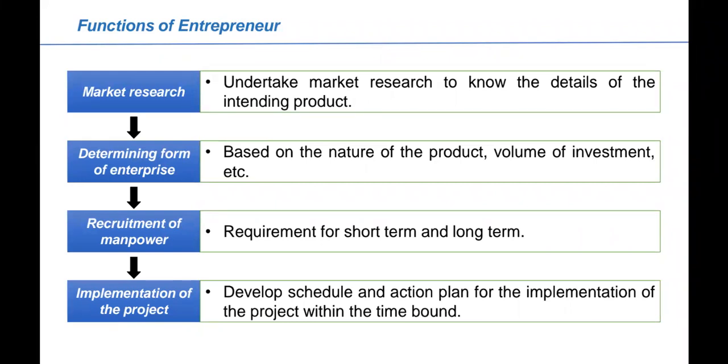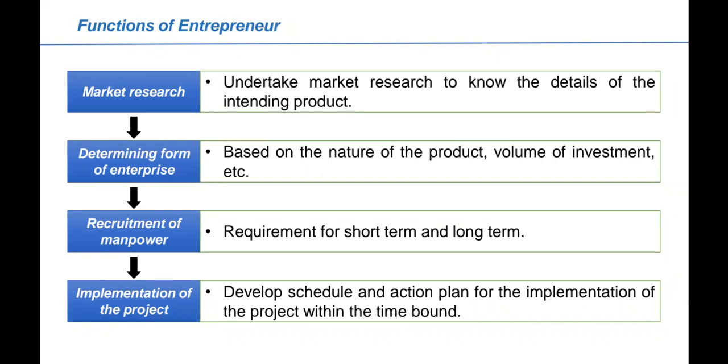Then determining the form of an enterprise based on the nature of the product, volume of investment, etc. He can determine the different forms of enterprise based on what kind of product he is going to produce, and what will be the volume of investment, whether it is a small scale investment, medium scale investment, or the entrepreneur is making a large scale or huge investment, right? That is also a function at that particular stage.